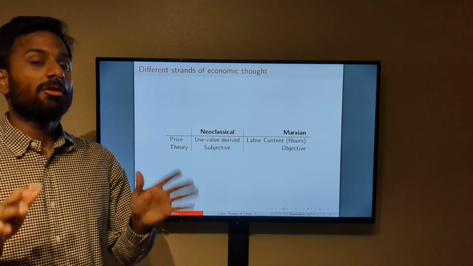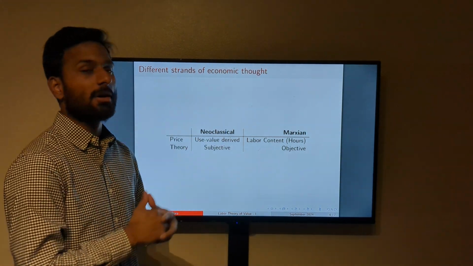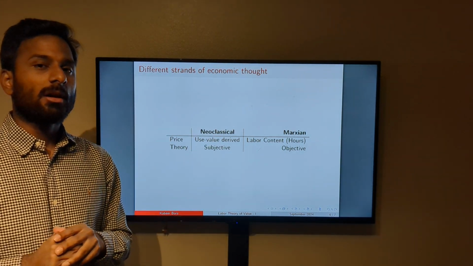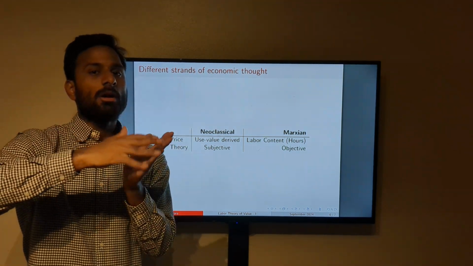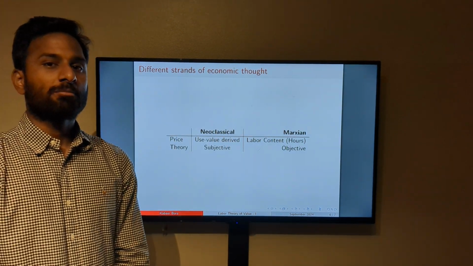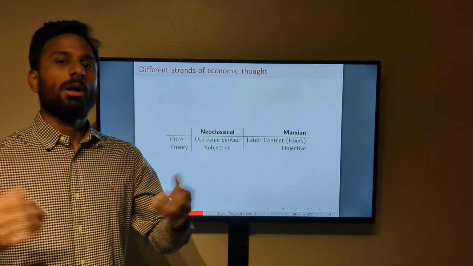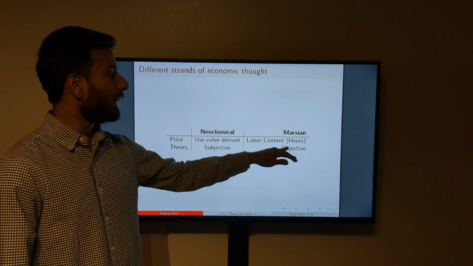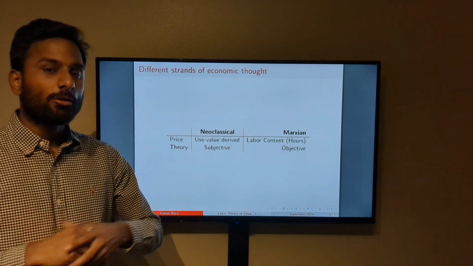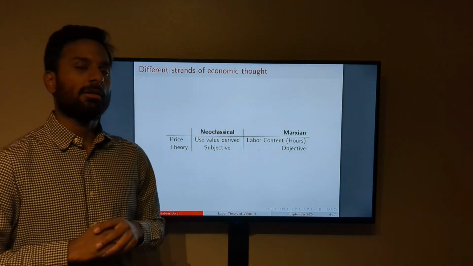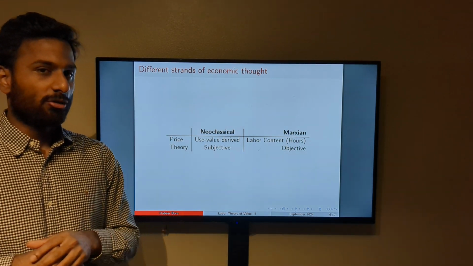Of course, there are some complications, and as we go further, we'll introduce more and more complexities to this very simple understanding of our framework. But that is how we approach this course, right? We'll go from the very simple building blocks, and we keep building on, and introduce more and more extensions to our framework, and make the framework more reflective of the real world. So in a Marxian setting, because it's labor content, it's a more objective approach to price determination, whereas in a neoclassical setting, it's a less objective, very subjective approach to price determination.